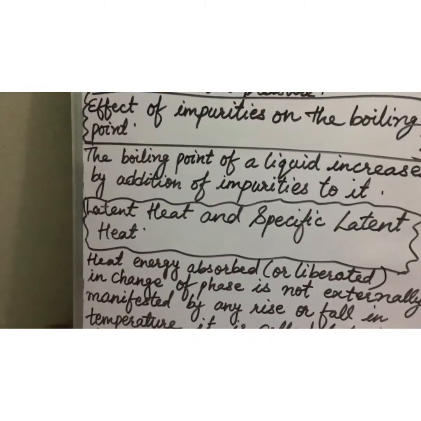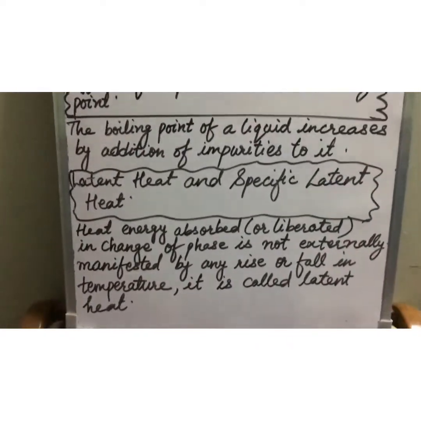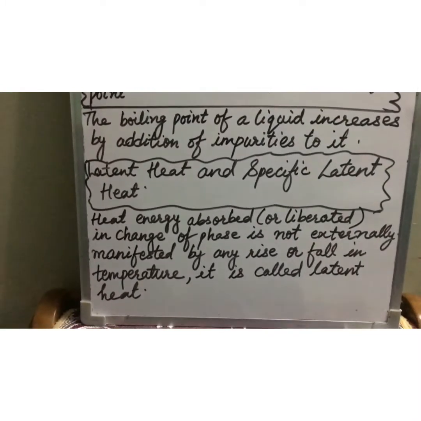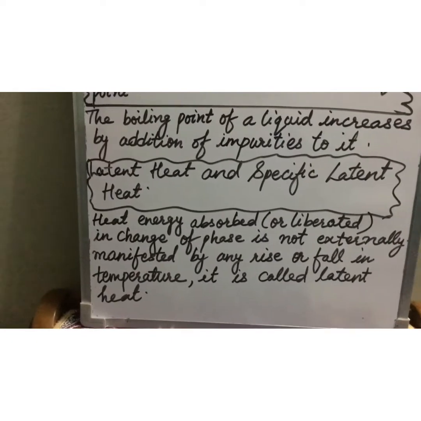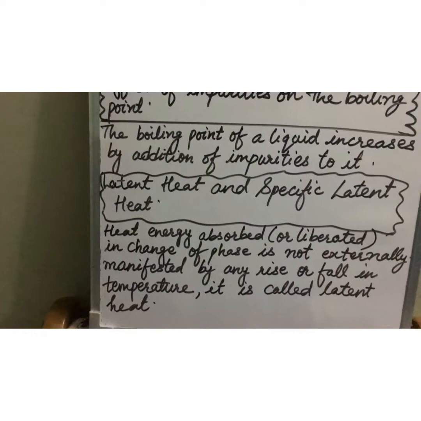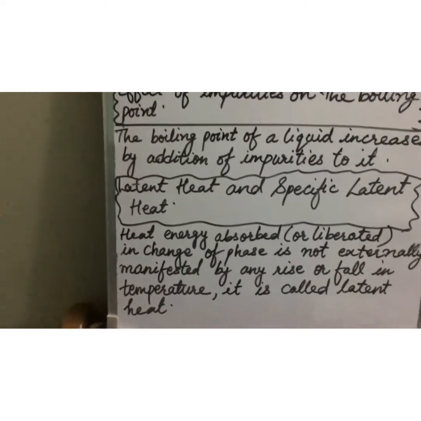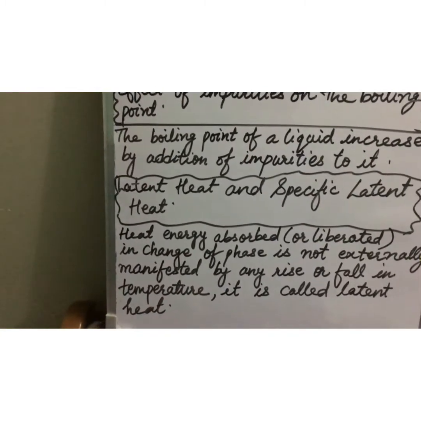Okay, now the next topic is latent heat and specific latent heat. Children, this is a very important topic. Latent heat and specific latent heat. What is that? See, heat energy. What happens, children? We have read that whenever there is a change of phase or change of matter of a substance, it takes place at a constant temperature, but a considerable amount of heat energy is either liberated or absorbed by that matter when there is a change of phase.